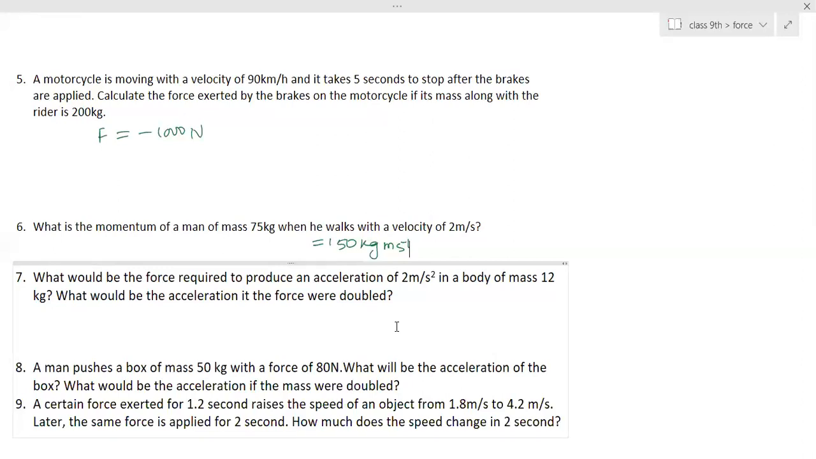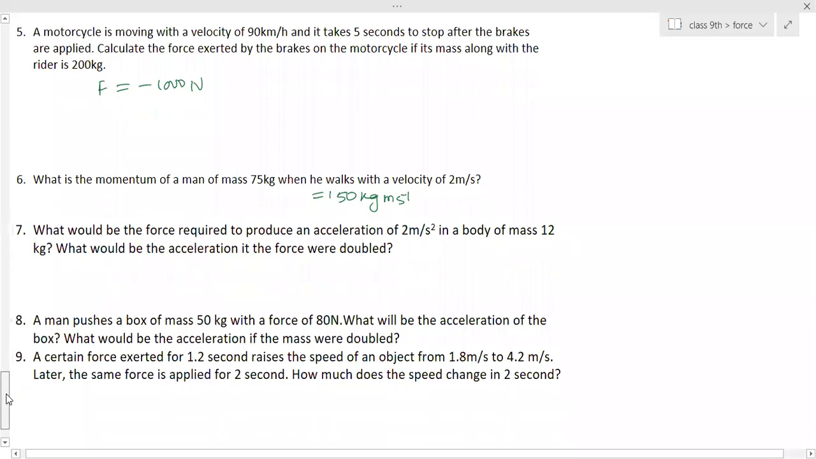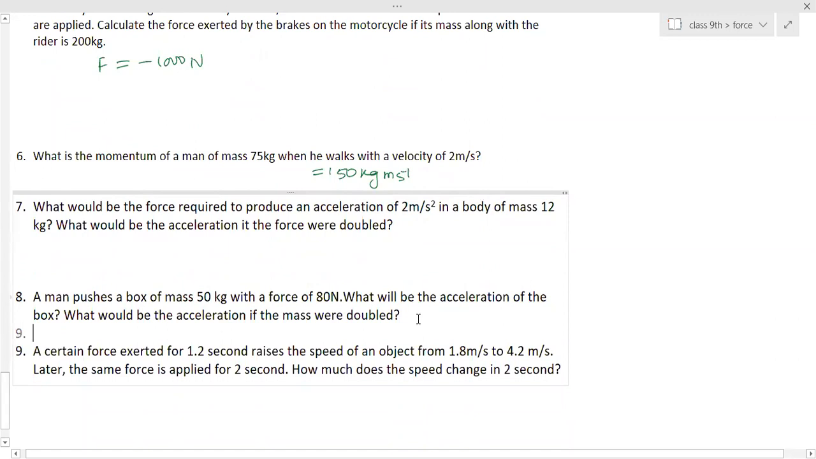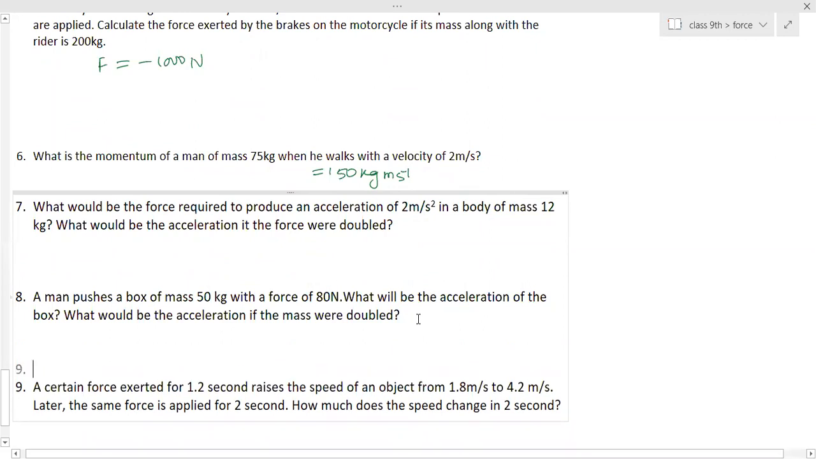48. And the mass is 12. So what is the acceleration? 4 meter per second square, right? It will be 48 by 12 is equal to 4. Yes, ma'am, 48 by 12. F is equal to m into a.